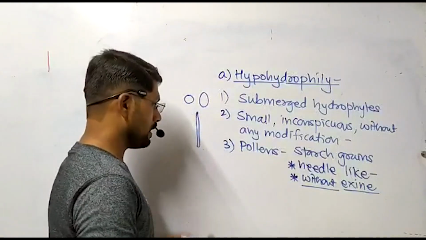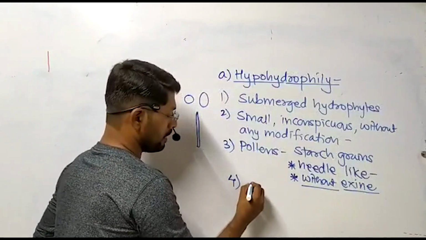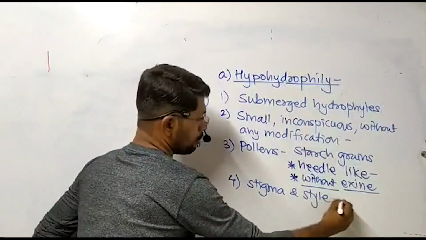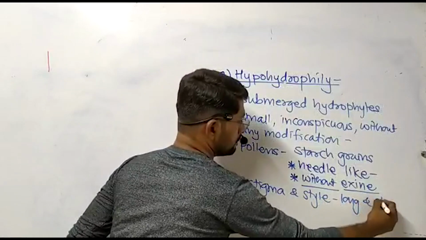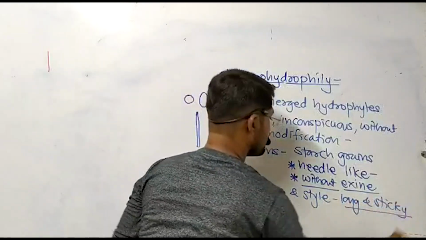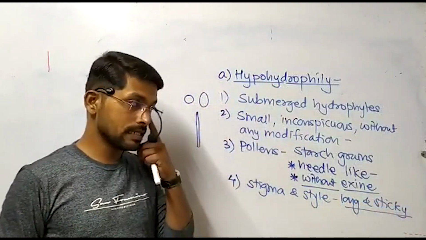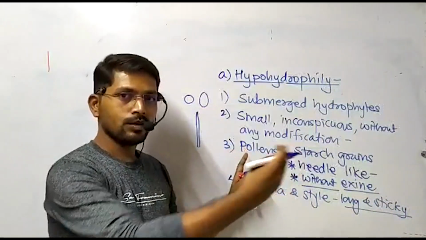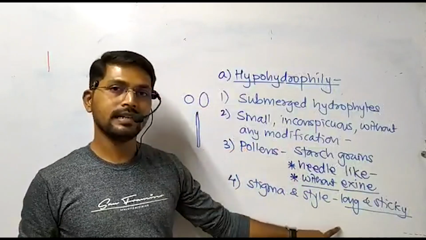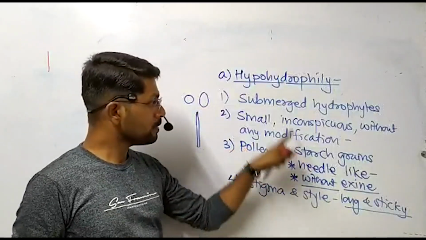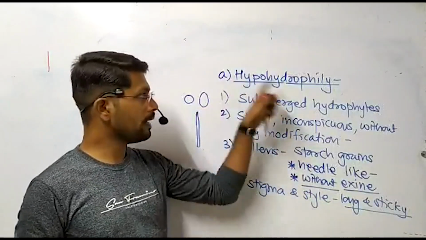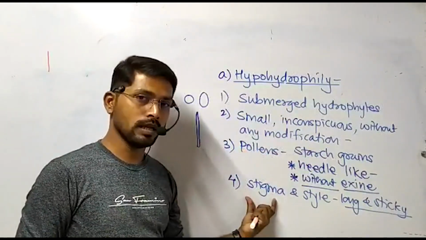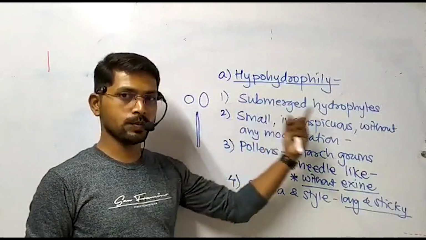Next characteristic feature is such plants are having stigma and style which are long and sticky. Due to presence of long and sticky stigma and style, they can easily capture the pollens which are conducted through water current and facilitate the process of pollination. So these are important features of hypohydrophilous flower. Now let us discuss how these two characteristic features are supporting the process of pollination in these plants.